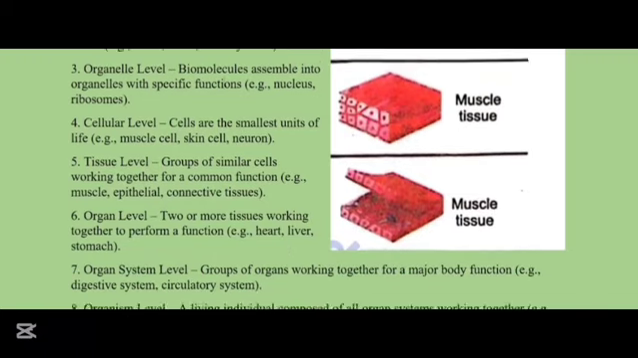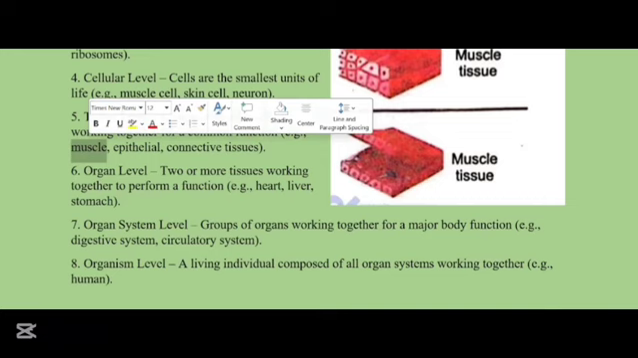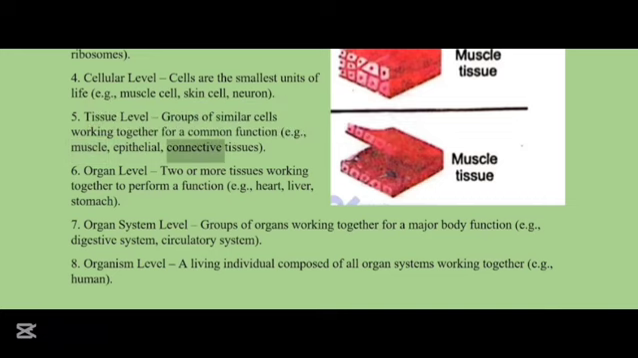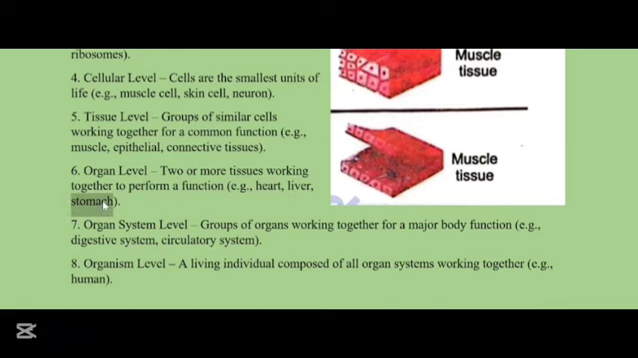Then we have the cellular level. The cells are the smallest units of life, like the muscle cell, the skin cell and the neuron. The tissue level: a group of similar cells working together for a common function is known as a tissue. Examples of tissues include muscle tissues, epithelial tissues and connective tissues. Then we have the organ level: two or more tissues working together to perform a function, like the heart which pumps blood throughout the body, the liver, and the stomach which is used for storing and digestive purposes.